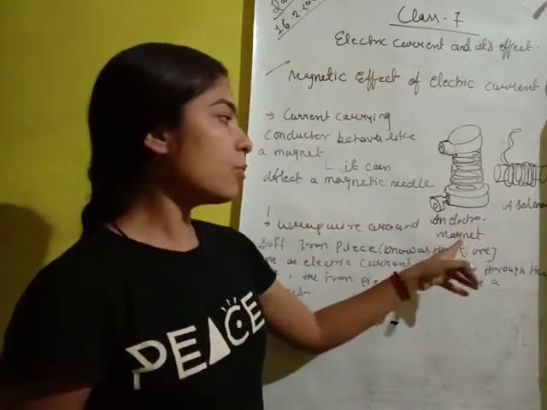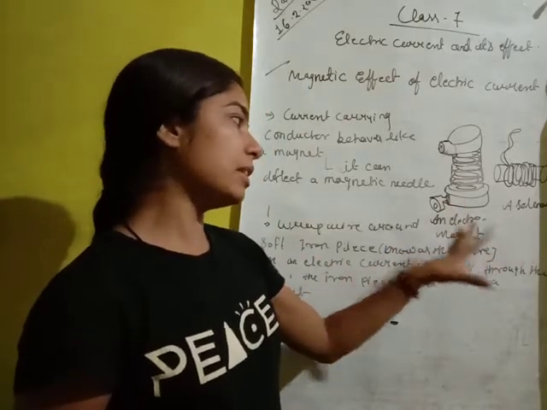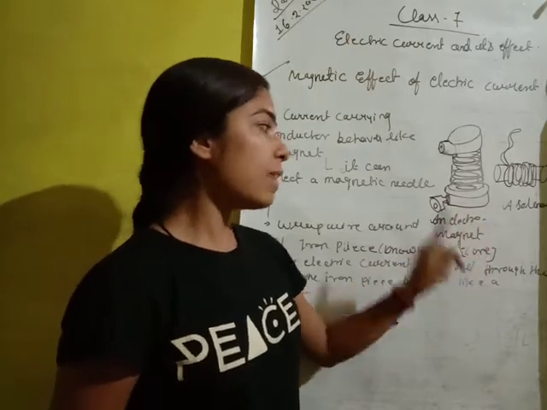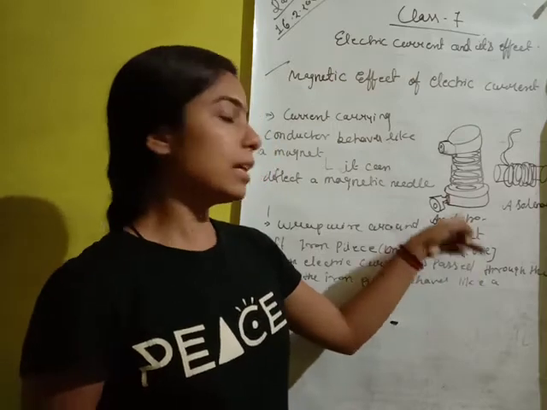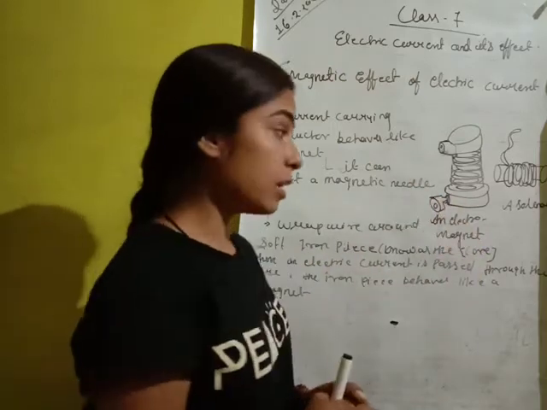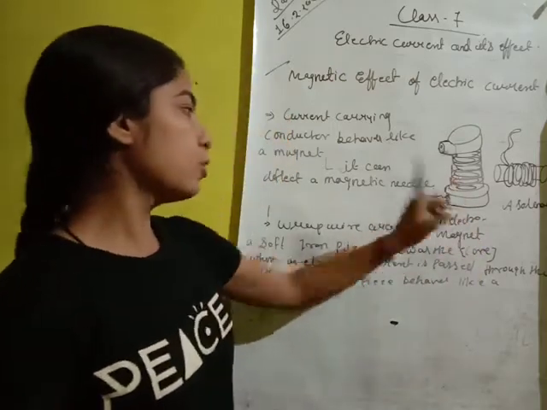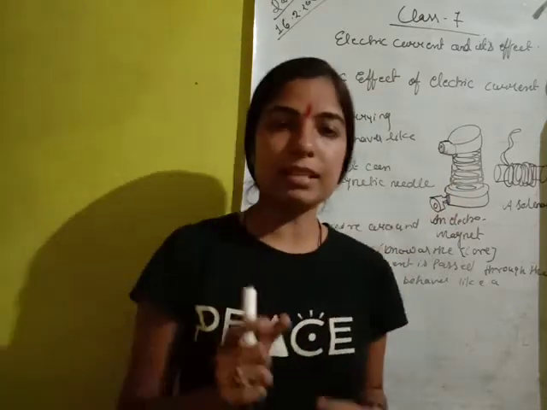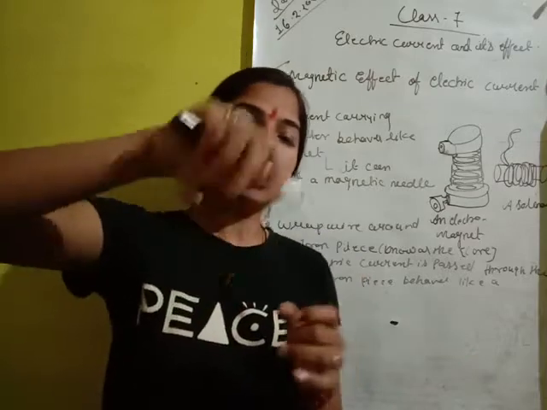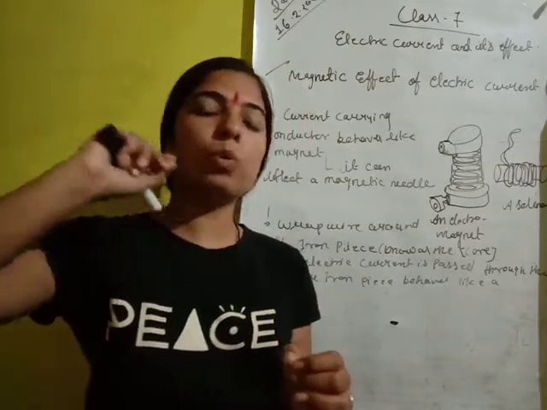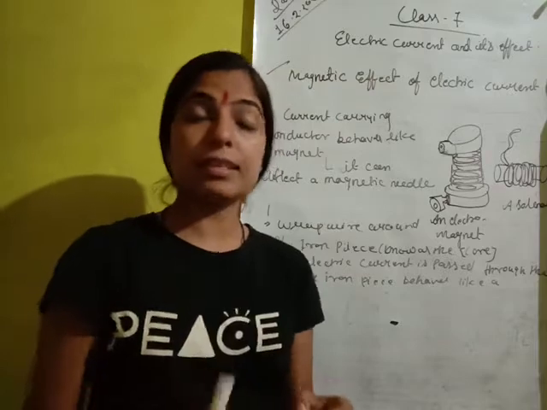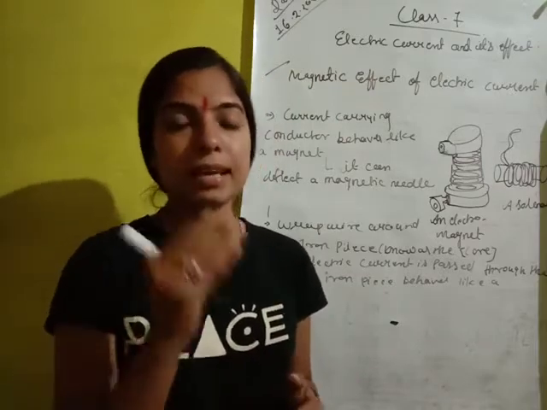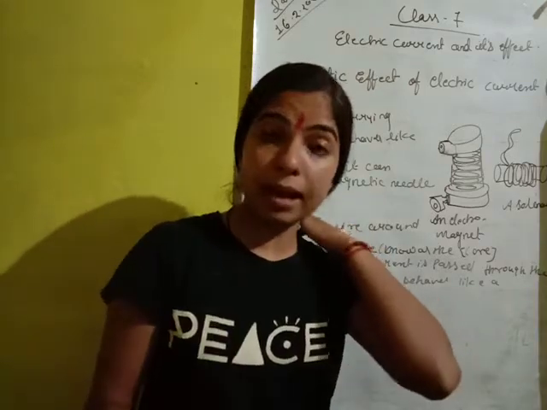Okay. So an electromagnet is explained by its name. Electromagnet means a magnet which behaves like a magnet when electricity is passed through it. Now, what is an electromagnet? You can write here: when you take any soft iron, an iron-like substance, and wrap a wire around it, and when you supply current to it, then what will happen? That iron behaves like a magnet and starts attracting other iron-like substances.